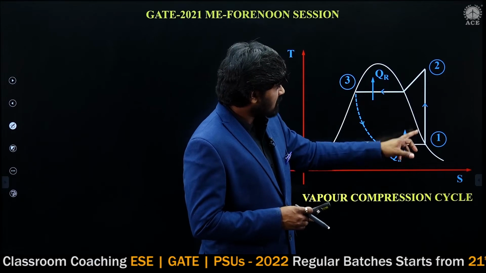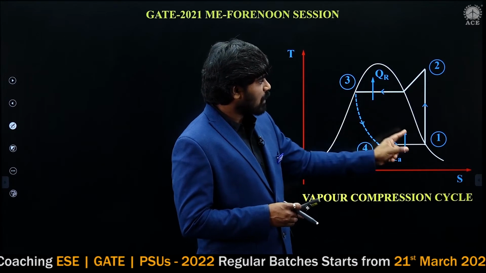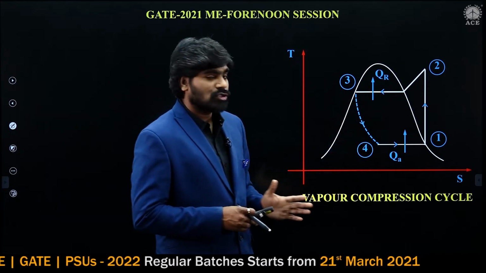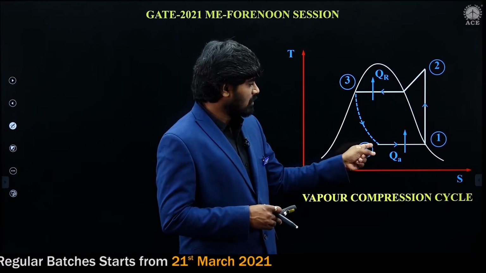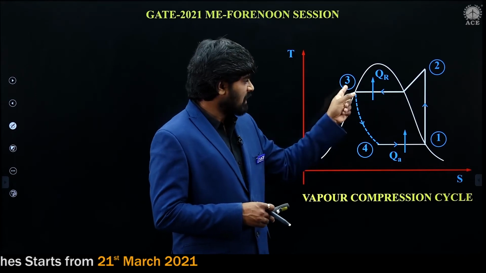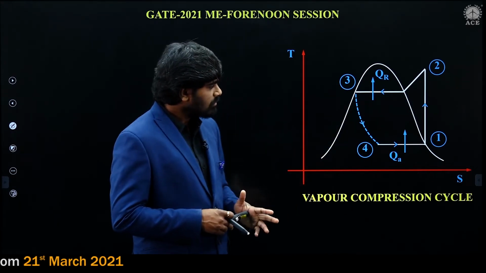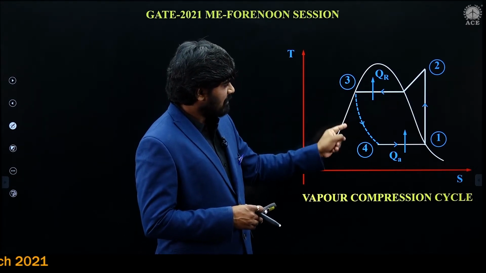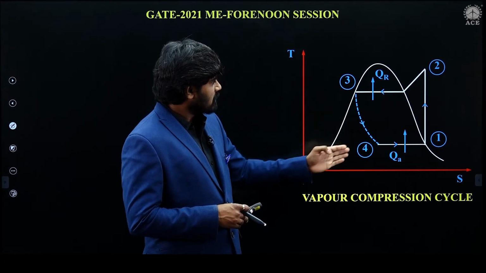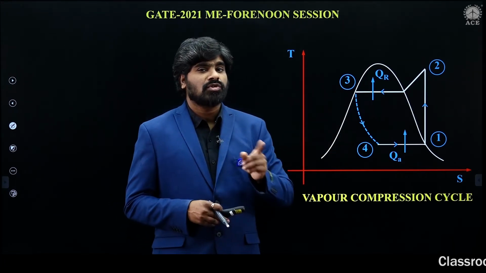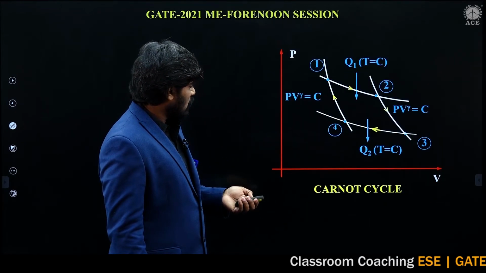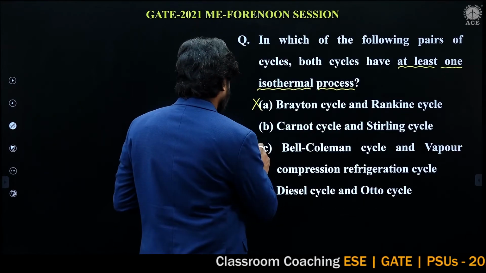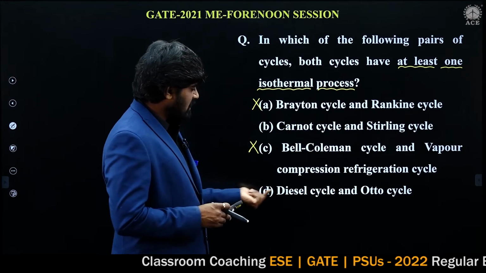4-1 and 2-3 are constant pressure, 1-2 is isentropic, and 3-4 is the throttling process. In throttling, enthalpy remains constant. This is an isenthalpic throttling process, and throttling is irreversible. That's why it is a dotted line. So in the vapor compression cycle also, there is no constant temperature, no isothermal process. So option C is also wrong. Next, diesel cycle and Otto cycle.